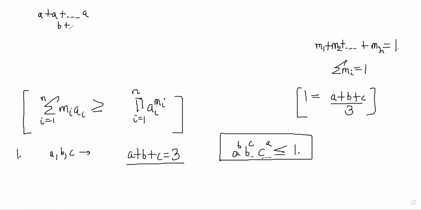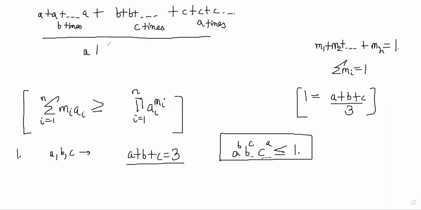I should write it b times, plus b plus b plus b, c times, plus c plus c plus c, a times, divided by a plus b plus c, which is the total number of times, should be greater than or equal to a into a into a, b times, so that is a power b, b into b into b, c times, so b power c, and c power a, whole to the power 1 by a plus b plus c, right? So we get this result.